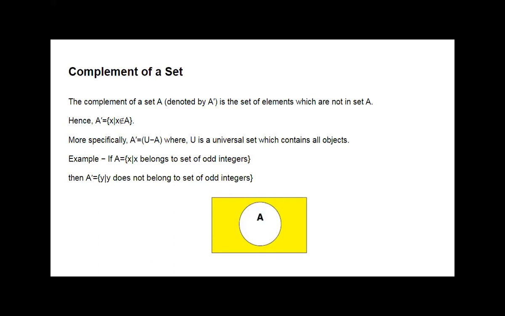The example taken here is: if A is the set of X such that X belongs to the set of odd integers, then A dash is the set of Y such that Y does not belong to the set of odd integers.